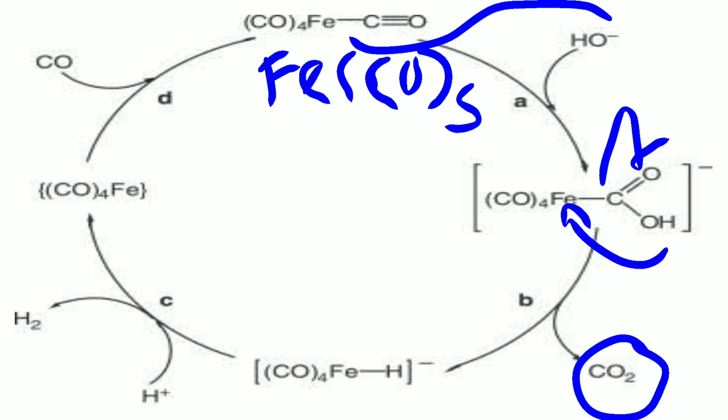Then by the addition of H plus ion, there is a removal of H2, as this H plus ion is attached to the Fe. By the removal of this H2, which is our second product, we get (CO)4Fe. Then to the (CO)4Fe, by the addition of one more CO, we get our original catalyst, that is FeCO5. This is the catalytic process for the conversion of carbon and water into carbon dioxide and hydrogen.